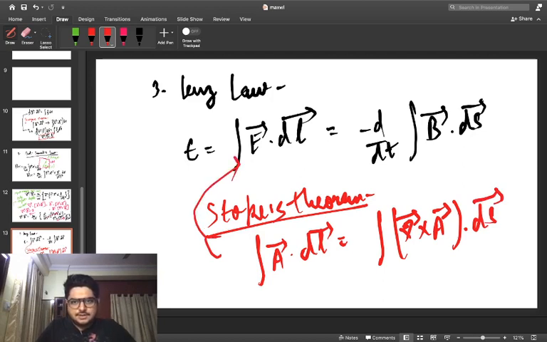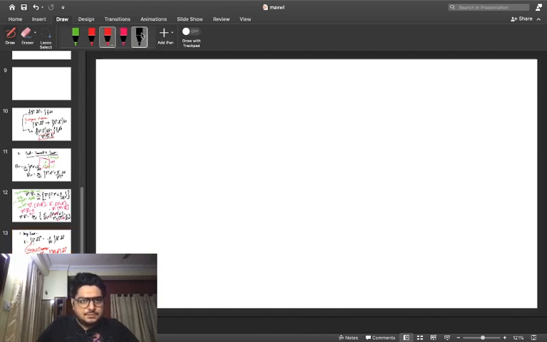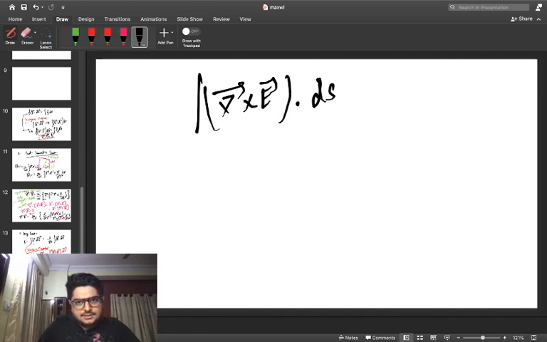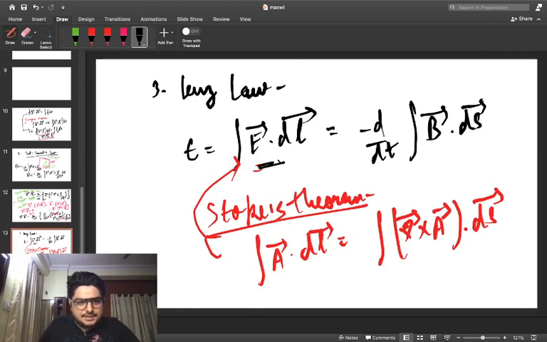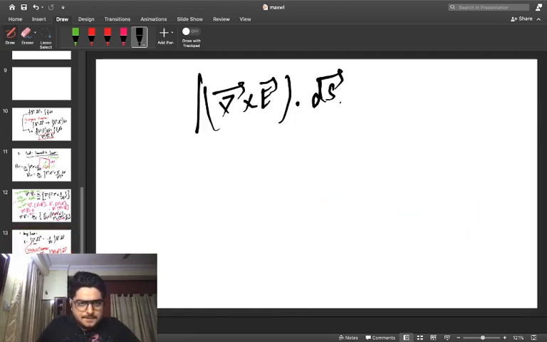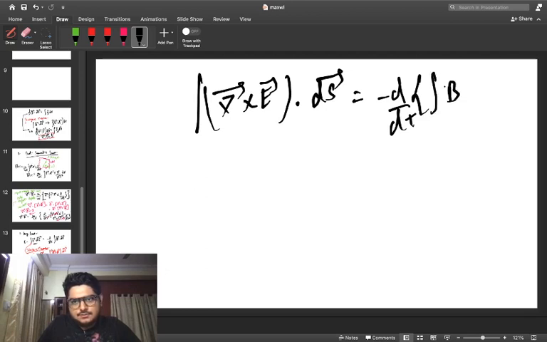So applying it here, the equation becomes epsilon, which we can write directly as the integral of del cross E dot ds. Have a look, we have already transformed it into the differential area vector, and it is equal to minus d by dt of the integral of B dot ds.